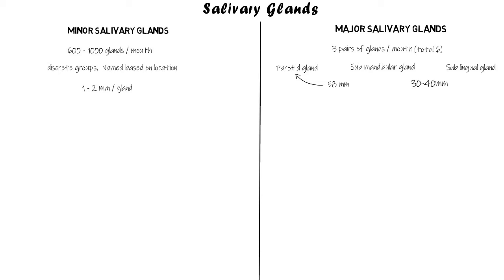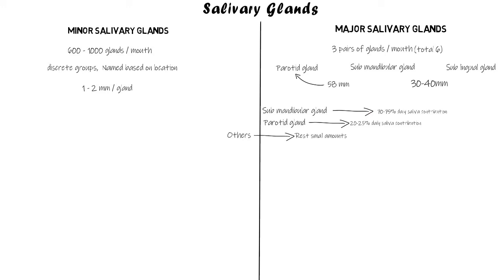So when we talk about the daily contribution of saliva, this is really split. The major contributor is the submandibular gland, which produces anywhere between 70 to 75% of the total volume of saliva, while the next contributor is the parotid gland, which contributes anywhere between 20 to 25% of the total volume of saliva produced per day, and the rest is secreted in small amounts by the other glands.